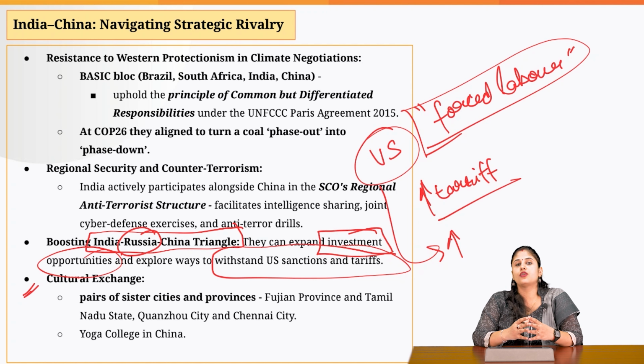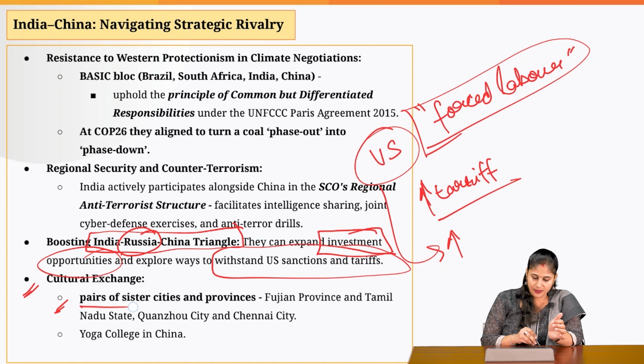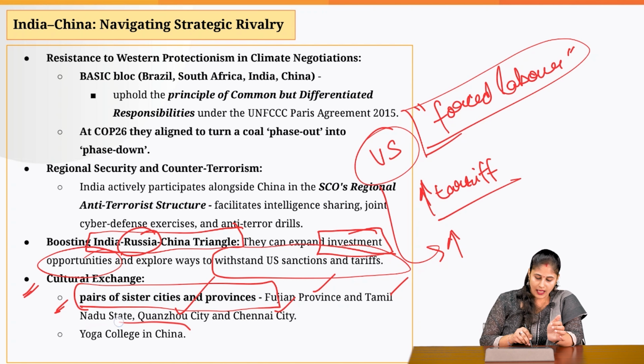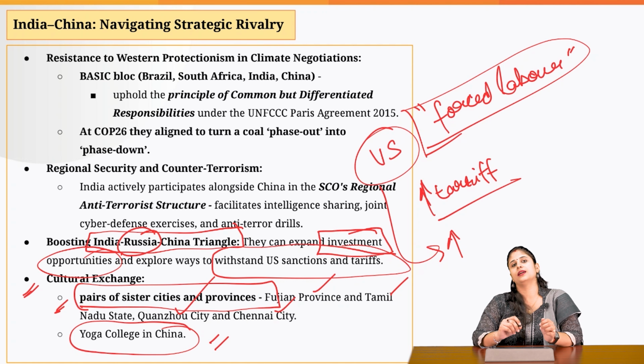The last area of cooperation is the cultural domain. The two countries came up with pairs of sister cities and provinces, like Fujian province was clubbed with Tamil Nadu state, and Quanzhou city with Chennai city. We also have a yoga college in China. So this people-to-people cultural exchange enables us to strengthen the bilateral relation between the two countries.